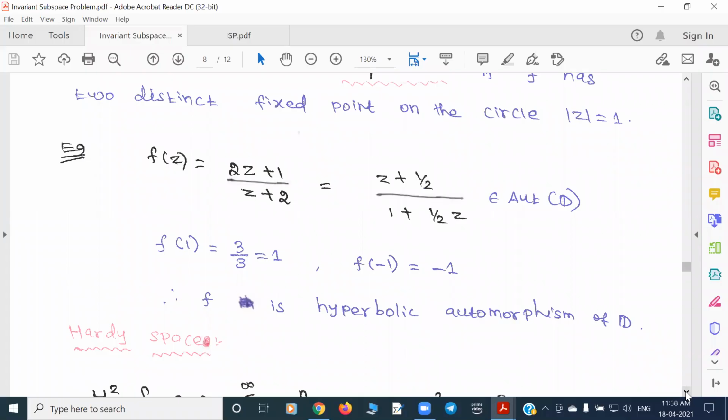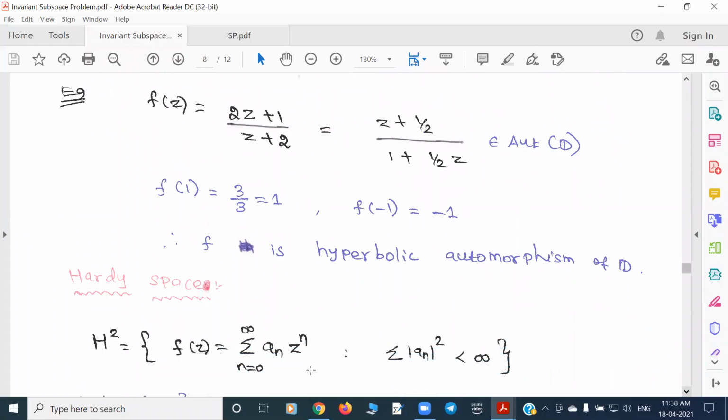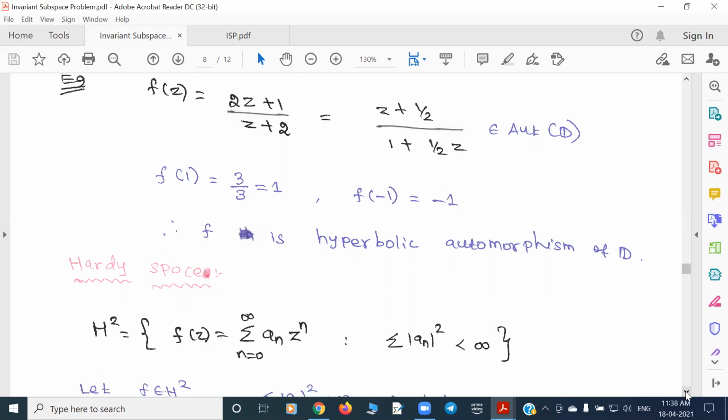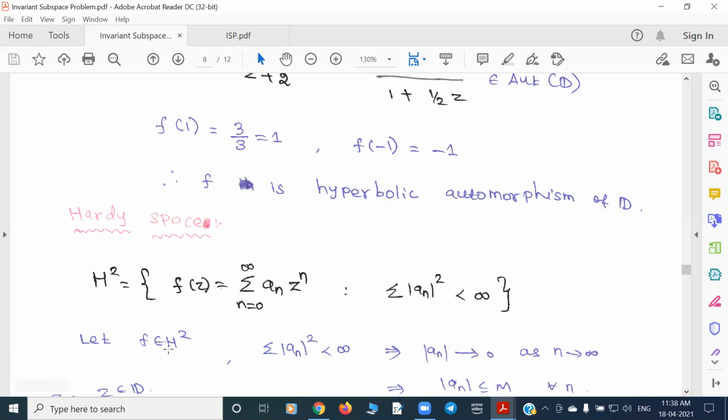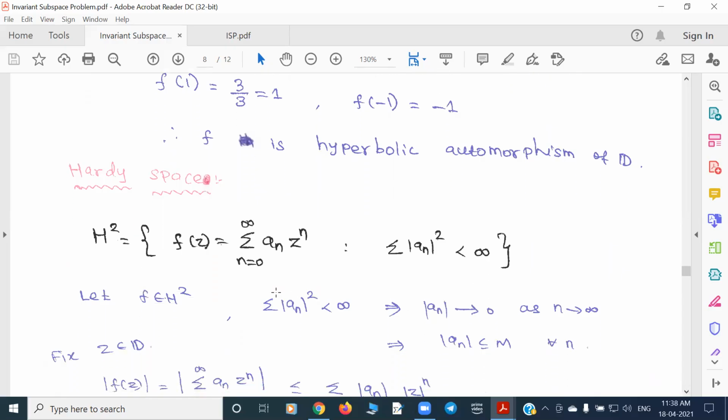Now I'll recall what the Hardy space is. Take a power series with a square-summable sequence of coefficients. If a function is in the Hardy space, its coefficients are in L2, that is, a square-summable sequence. Since this is a convergent series, the nth term goes to 0. Every convergent sequence is bounded, so all the a_n form a bounded sequence. So there is a bound M for it.